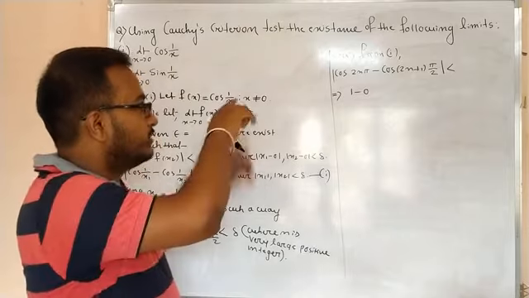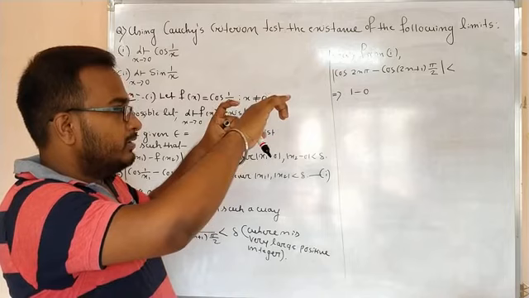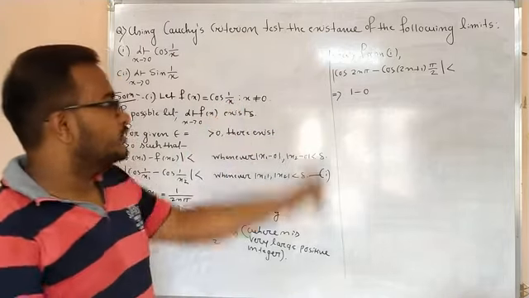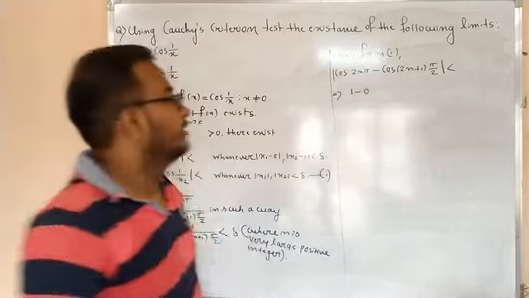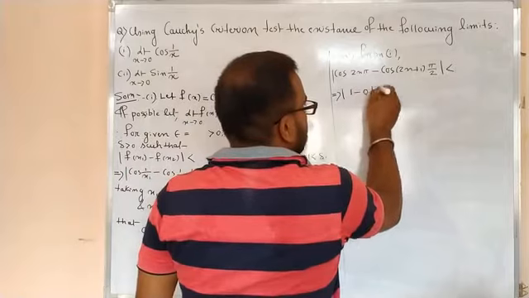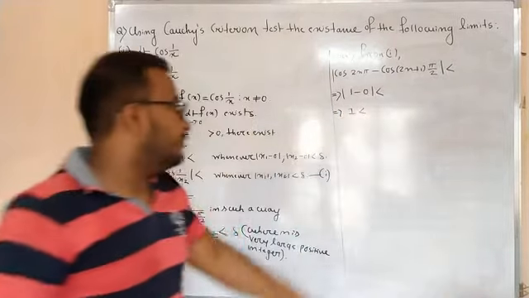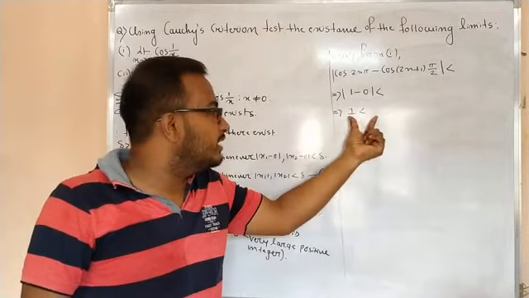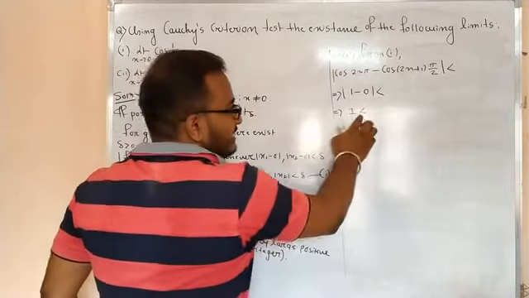Isn't it? Because if you draw the graph, then it will be cos 0, 1, right? Again it will be 1, yeah. So cos 2n pi is always 1 and cos odd multiple of pi by 2 is always 0. So it is mod less than, so it will be what? 1 less than. So you have to take the value of epsilon in such a way so that you get absurd in this place, right? That means it is what? 1 is less than epsilon.